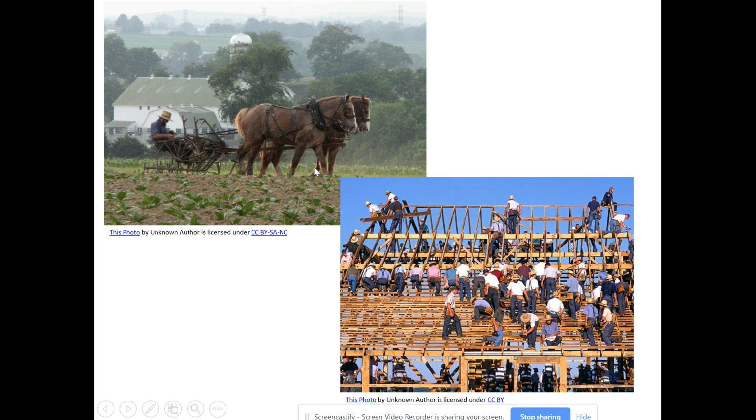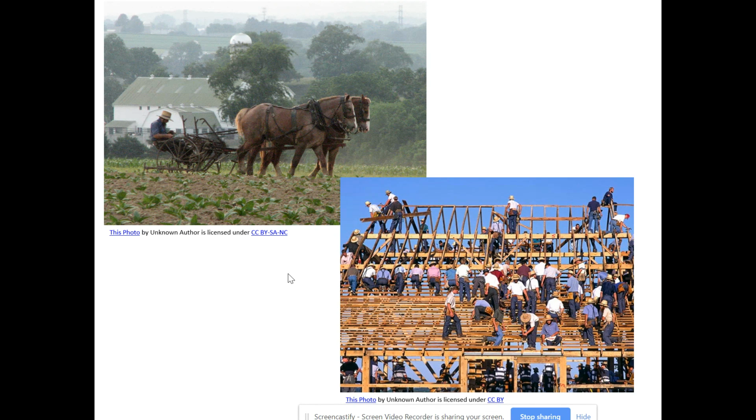They still do things by hand. They build houses by hand. They don't use any power tools. They will just use horse-drawn plows to do their farming. Is there any reason that they couldn't go out and buy tractors? Is there any reason that they can't have electricity and power tools and heavy equipment and the big machinery to do all this? No, there's really no reason they can't, other than they choose not to,